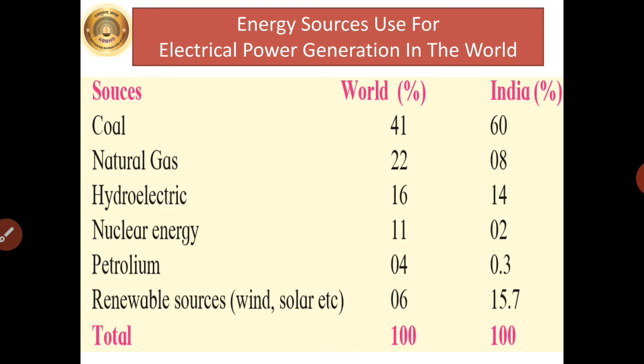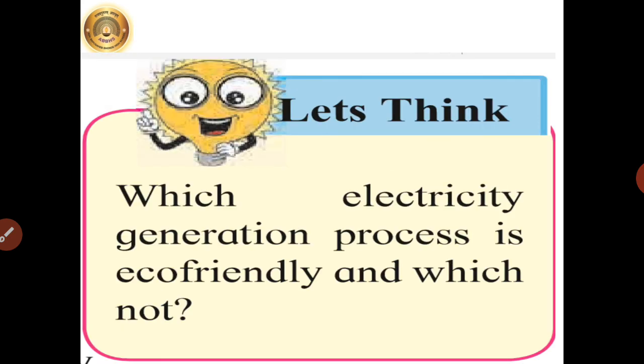Now here the chart is showing energy sources used for electrical power generation in the world. So as we have seen the renewable as well as non-renewable sources of energy, the use of renewable sources of energy is now increasing in the world as well as in India. So now students, which electricity process is eco-friendly and which not? This question we have already seen in our earlier video. So now what is the conclusion for this question?